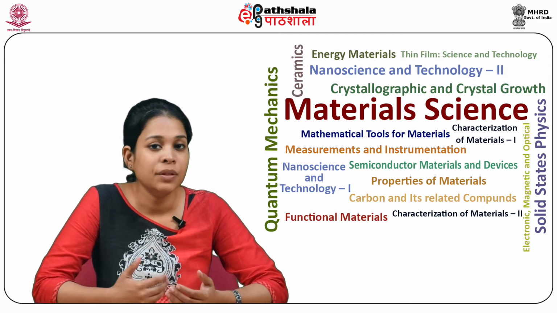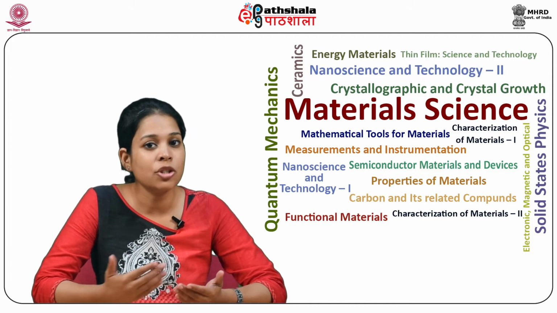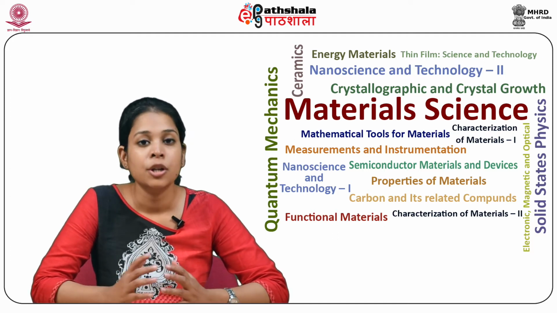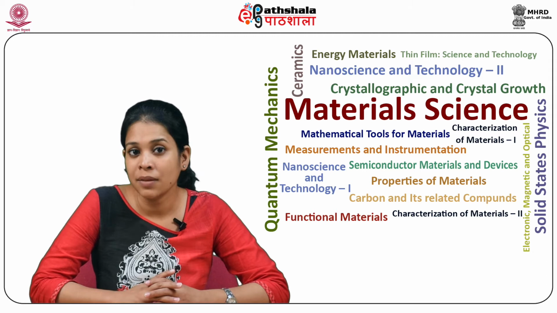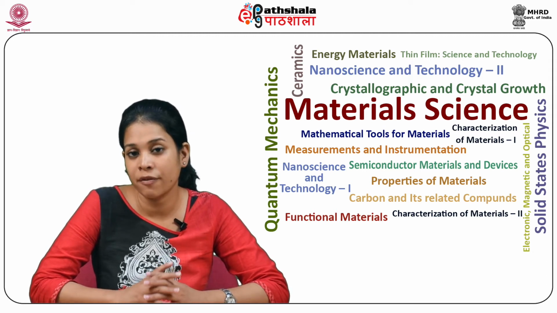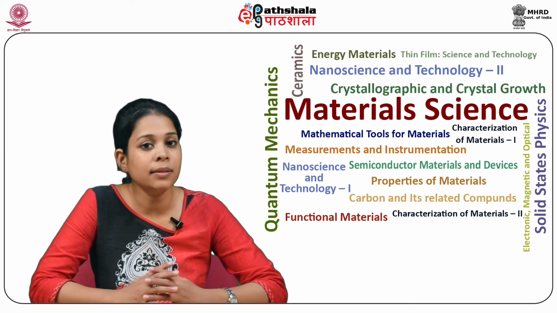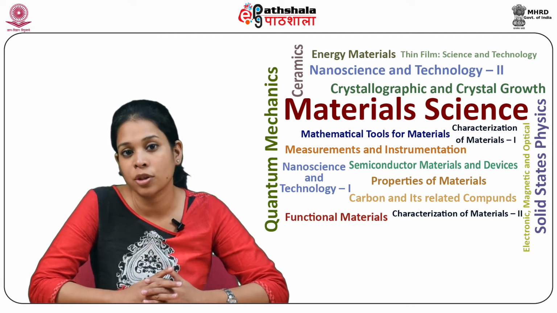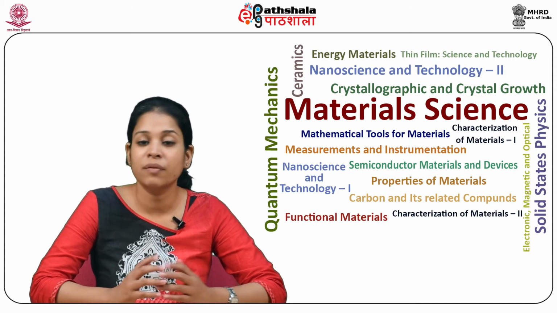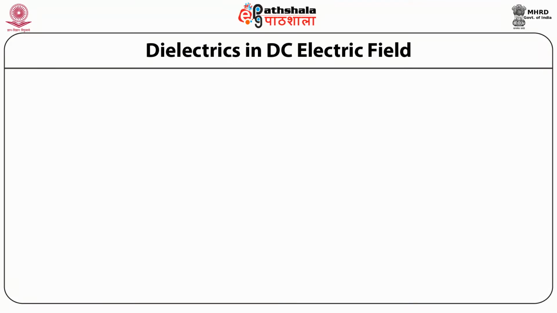After that, we will do an analytical treatment of polarizabilities for each of the polarization mechanisms to understand the meaning of these polarizabilities. Subsequently, we will do a detailed analysis of electrical properties for each of the polarization mechanisms under the influence of an alternating field, which is very important from the point of understanding the behavior of these materials in real conditions. So let us discuss the dielectrics in a DC electric field.